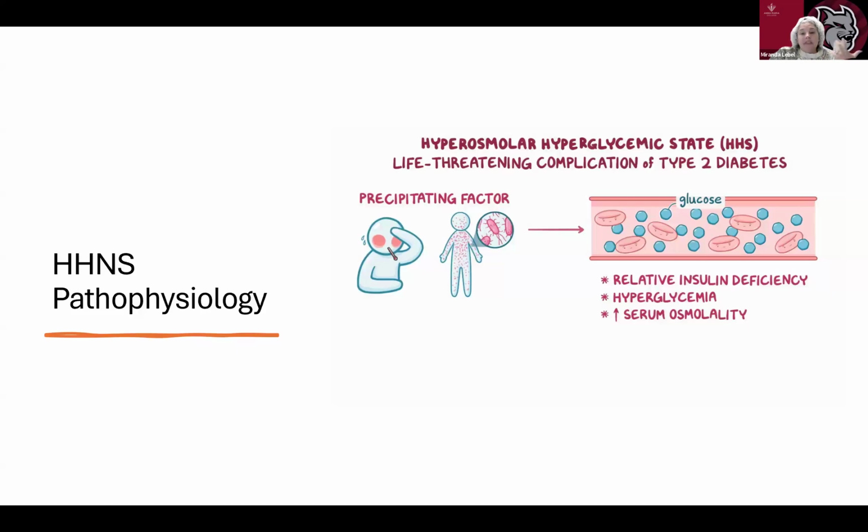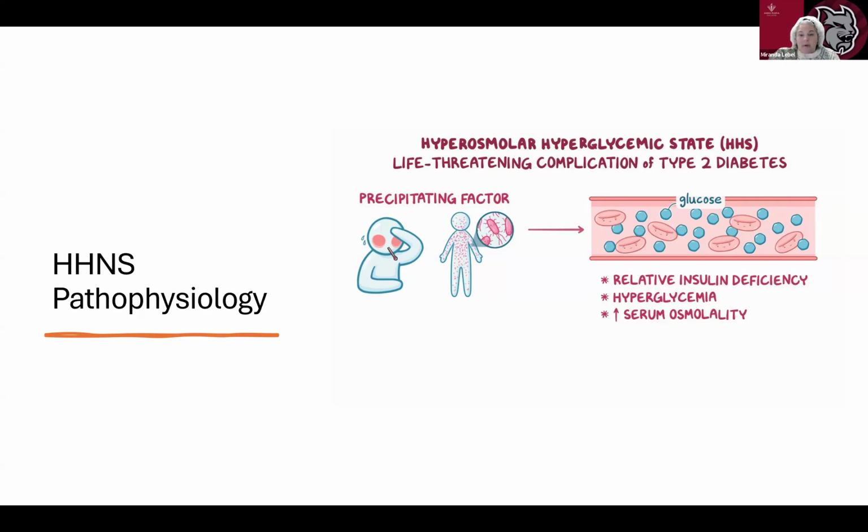Then we have dehydration. So there's osmotic diuresis. The high levels of glucose in the blood pull the water out of the cells and into the bloodstream. This leads to increased urination as the kidneys work to get rid of that excess glucose, resulting in dehydration. We're going to have fluid loss because of the constant urination, and the body loses a ton of water, which concentrates the blood, making it hyperosmolar.